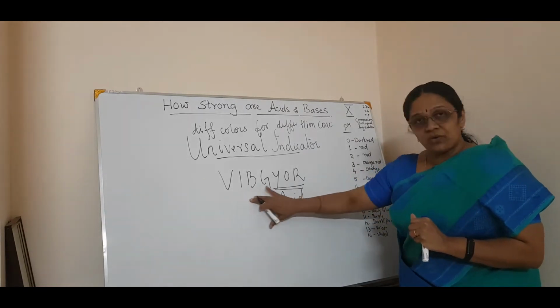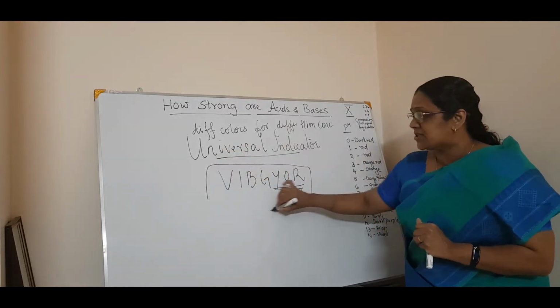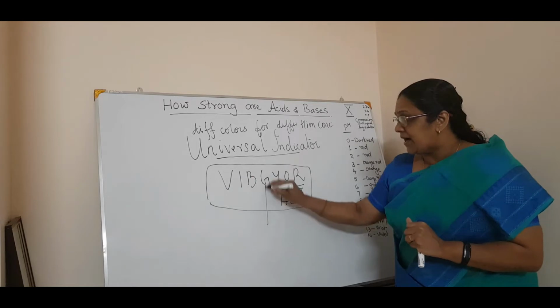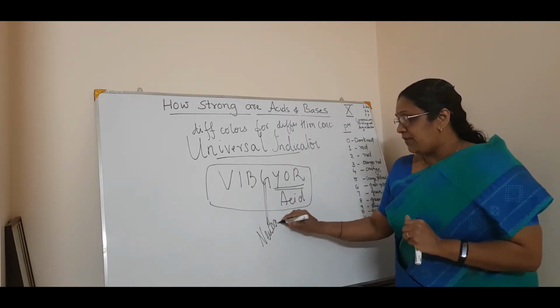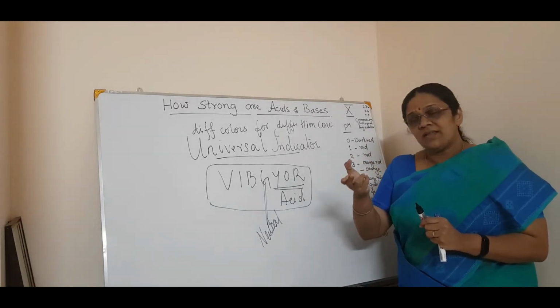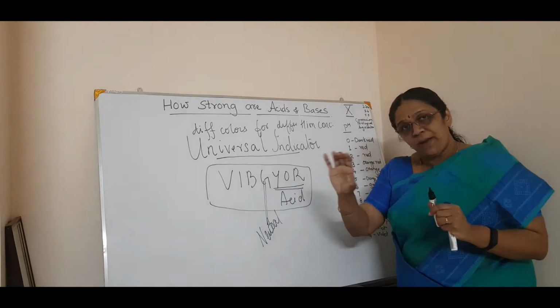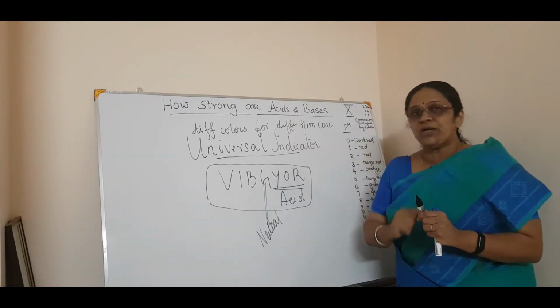In this spectrum of colors, these are the shades of colors they are showing. The green color goes for neutral. A universal indicator is like a pH paper. This mixture of colors is impregnated in paper, and various colors are shown in this paper.